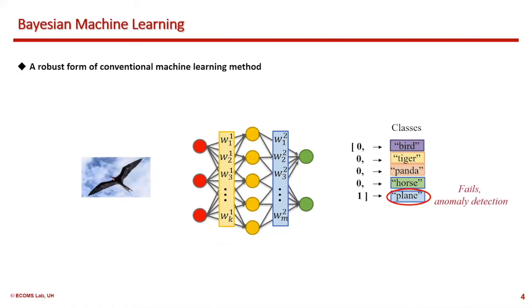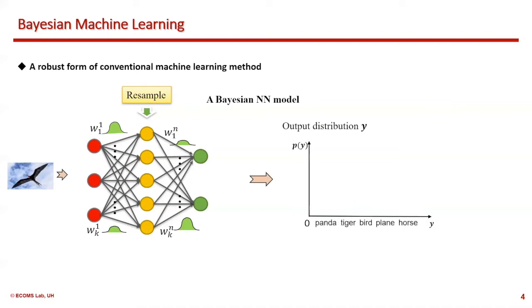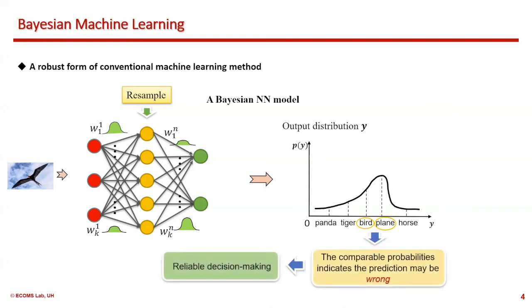Now, if we have a Bayesian NN model, where the weights all follow certain distributions, the input will go through the model multiple times, while each time different weights will be sampled from a distribution. As a result, the output will also become a probabilistic distribution. This distribution indicates how confident you are about your decision. Here, for example, the comparable probabilities indicate the prediction may be wrong, so that we can abandon this result to avoid the mistake.